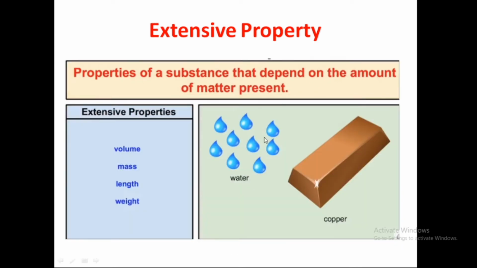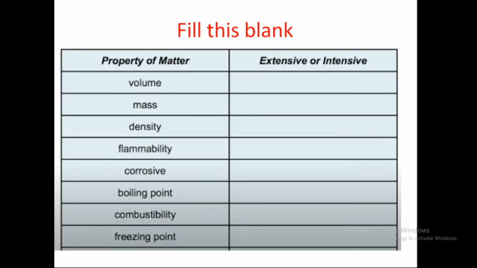Extensive property: the mass, volume, length, weight will vary. It is a property of a substance that depends on the amount of matter present. If you take this, definitely the volume will change, mass will change, weight will change, here also it changes. So anything that changes based on the matter is called an extensive property. So next you have to say, what are the intensive and extensive properties? Is volume considered an extensive or intensive property?